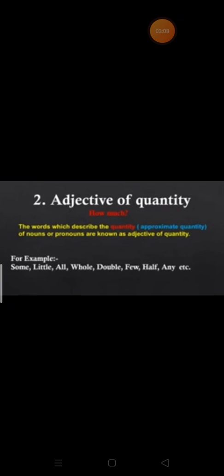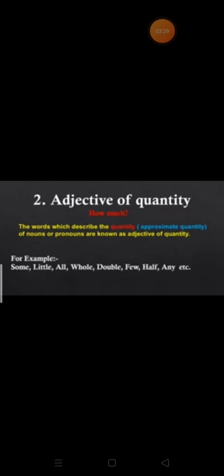Coming to the next adjective, that is adjective of quantity. So by quantity, I think you people have got it. Quantity tells how much. The words which describe the quantity, that is approximate, not accurate, of nouns or pronouns are known as adjectives of quantity.